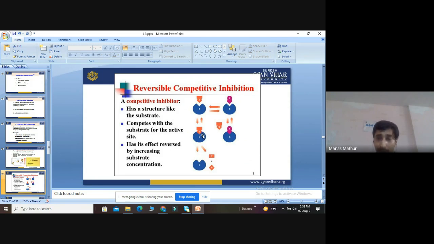The increasing population of substrate will kick the inhibitor away from the enzyme, and the enzymes can become activated again. So competitive inhibition can be controlled by increasing the substrate concentration.